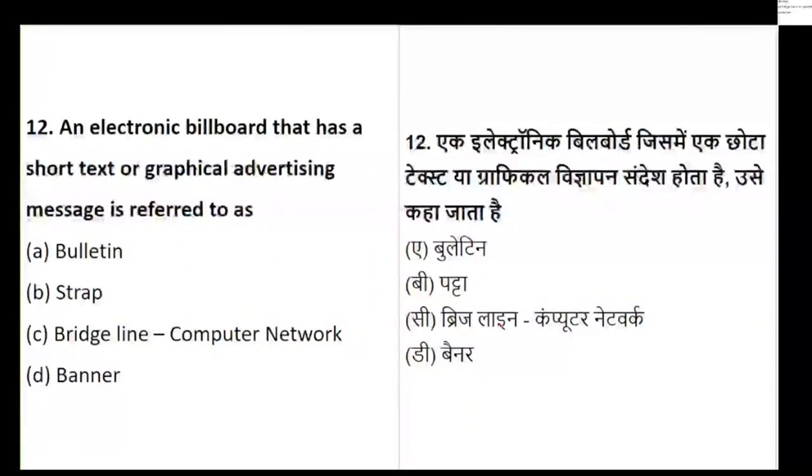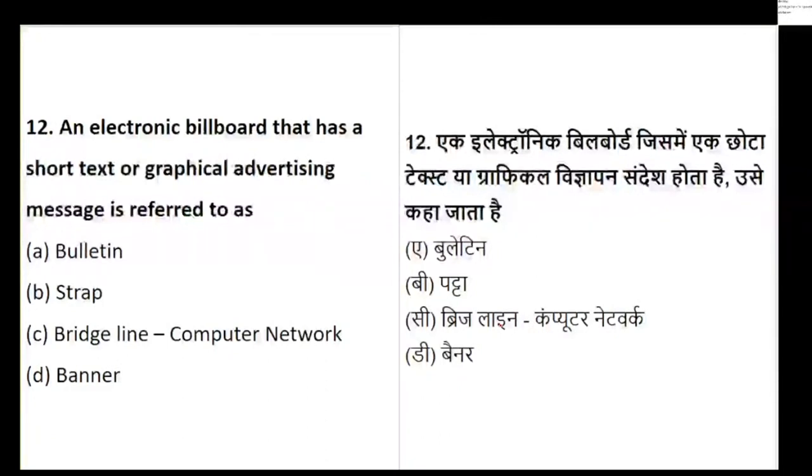Now let's start with a new question, question number 12. An electronic billboard that has a short text or a graphical advertising message is referred to as what? Question number 12, everyone has already started answering. Is it called a bulletin?